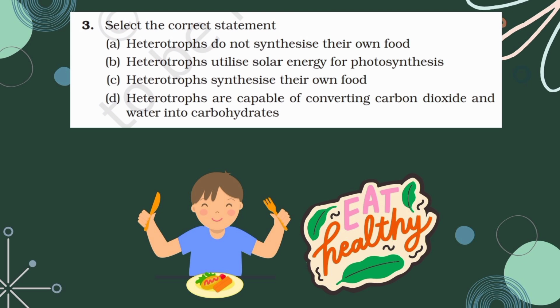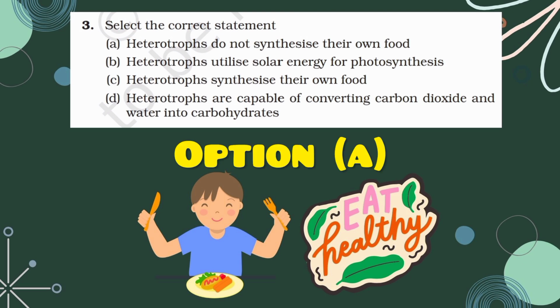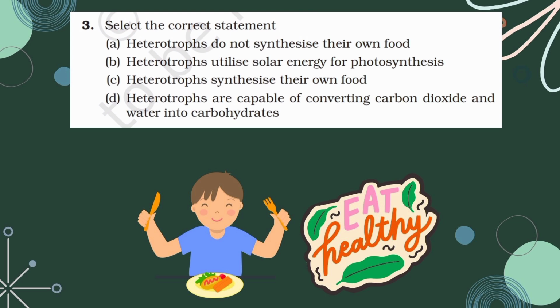The third option, heterotrophs synthesize their own food. Even this one is false. And the last option, heterotrophs are capable of converting carbon dioxide and water into carbohydrate. Even this one is false. So the correct statement is the first one: heterotrophs do not synthesize their own food. They are dependent on the autotrophs for their nutrition. Okay, option A is the correct statement.